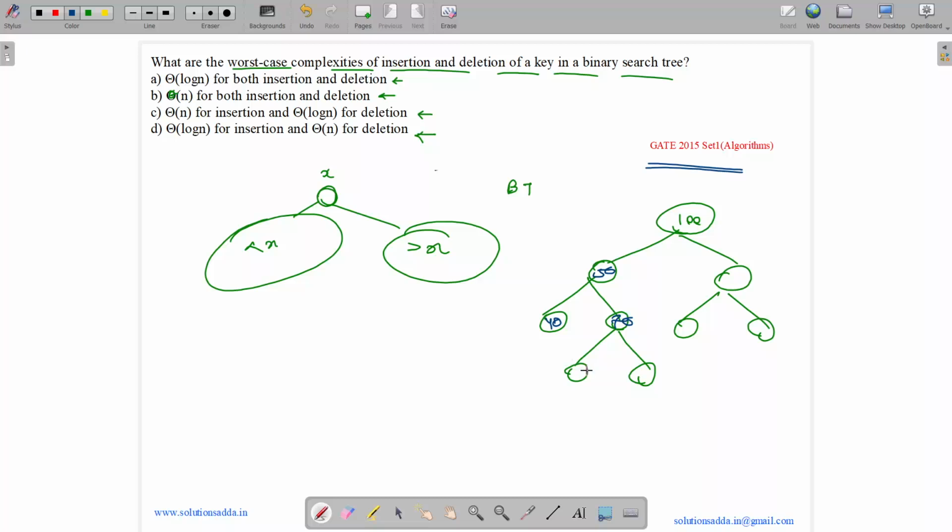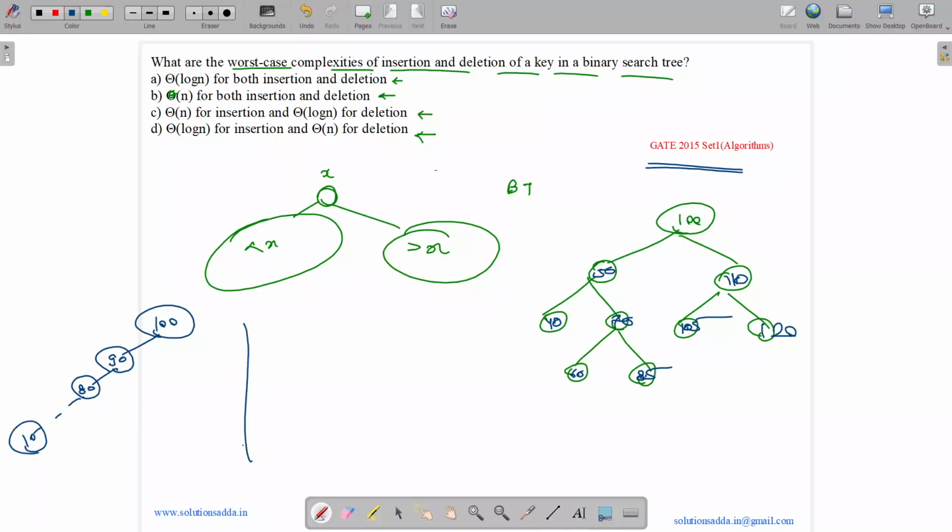It should be less than 70 but more than 50 and less than 100. It can be 60, this one can be 85, this one can be 110, this one can be 105, this one can be 120. Now it is asking for the complexity for insertion and deletion. Can we have a tree like this, 100, 90, 80, up till 10? Yes, we can have a tree like this.